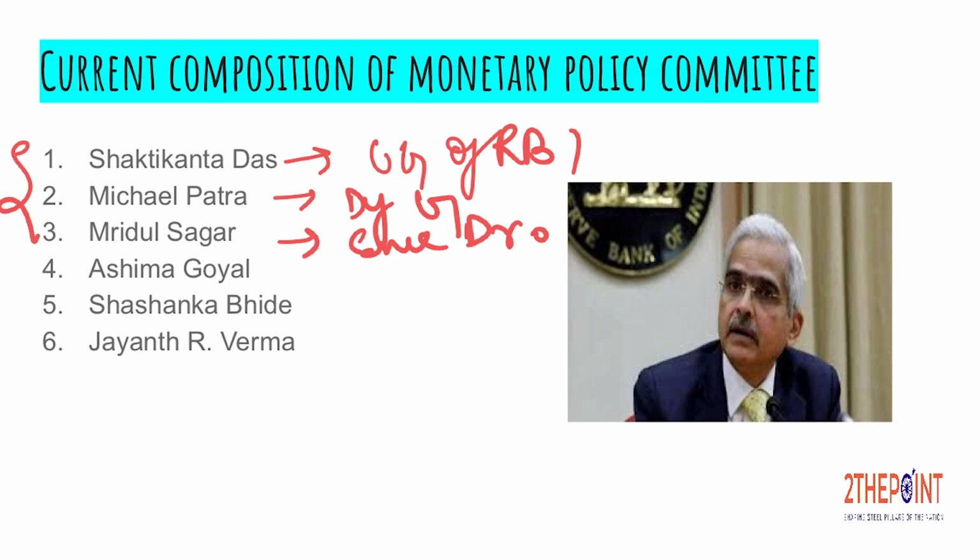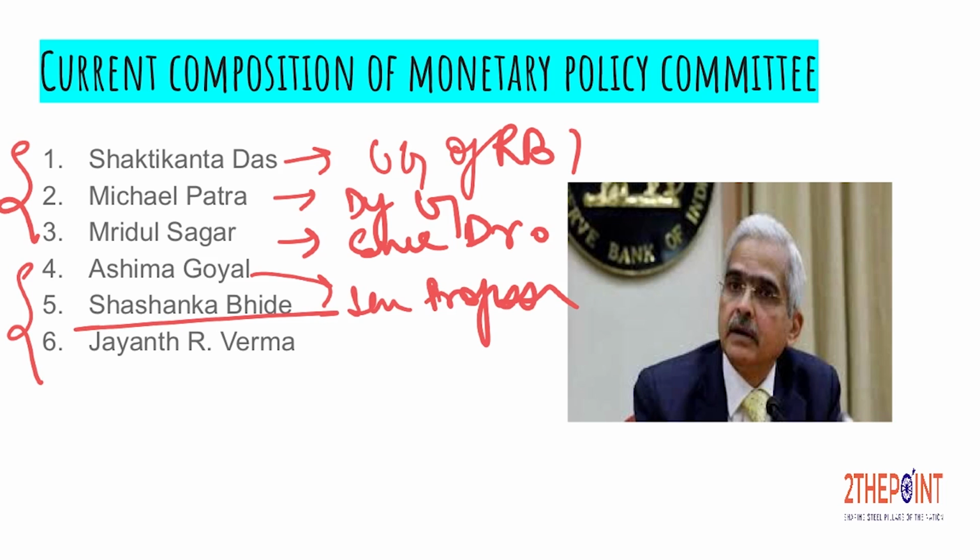So these 3 people are from RBI, and the 3 the government nominates are Ashima Goyal, a professor, Shashanka Bhide, a research scholar, and Jayanth Varma, professor of accounting at IIM Ahmedabad. So this is how the current composition of the Monetary Policy Committee is.